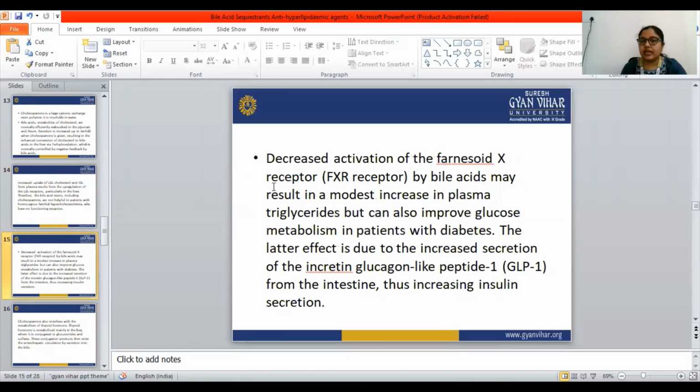Next, decreased activation of the farnesoid X receptor by bile acid may result in a modest increase in plasma triglyceride, but also improves glucose metabolism in patients with diabetes. The latter effect is due to increased secretion of the incretin glucagon-like peptide 1, GLP-1, from the intestine, which increases insulin secretion.